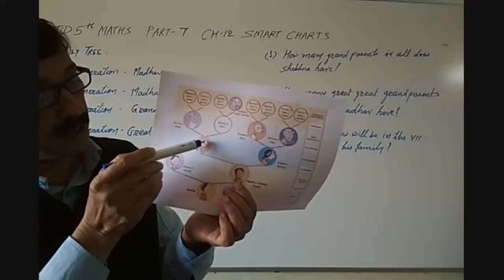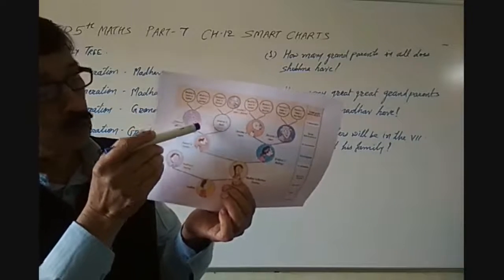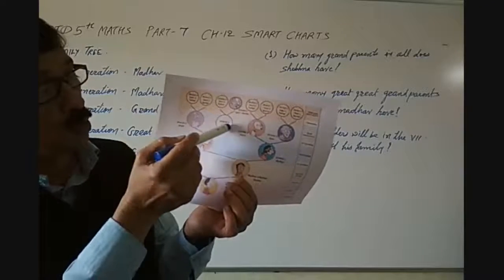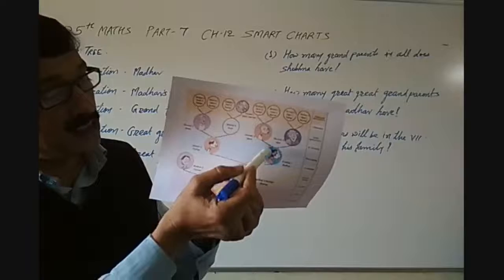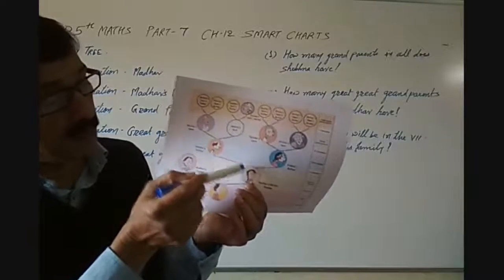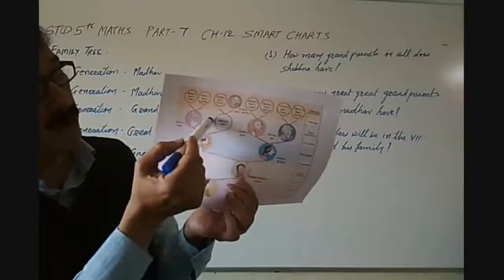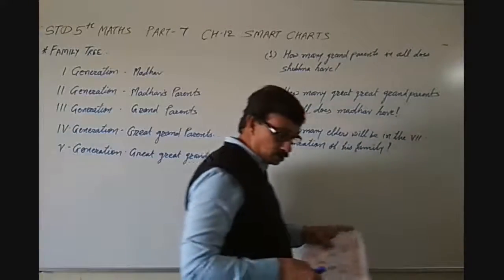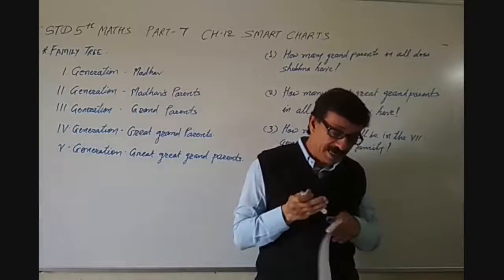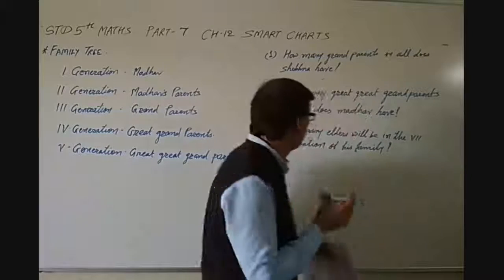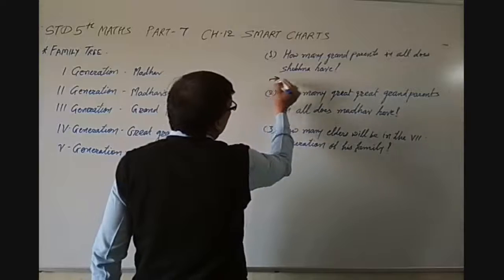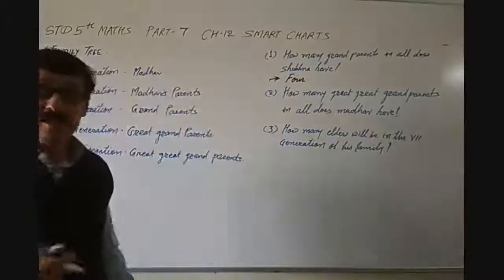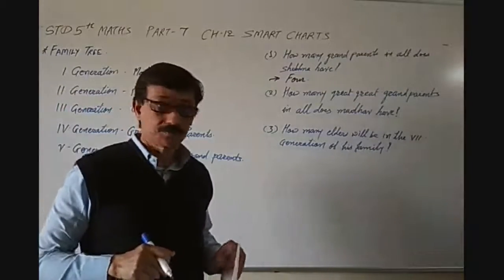Father's parents and mother's parents are two each. So Shobna's grandparents: 1, 2, 3, 4. So the total is 4. So the answer to how many grandparents in all does Shobna have is 4.